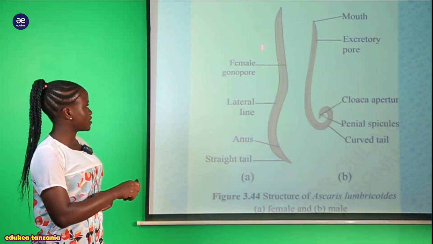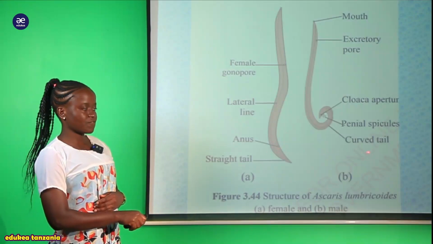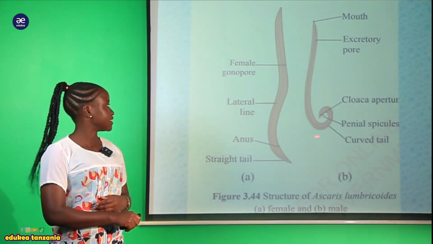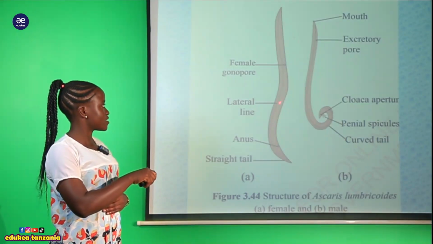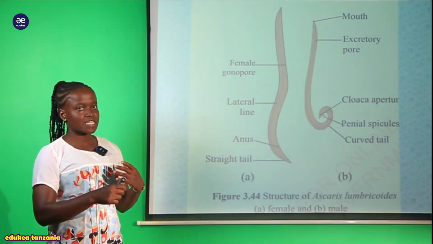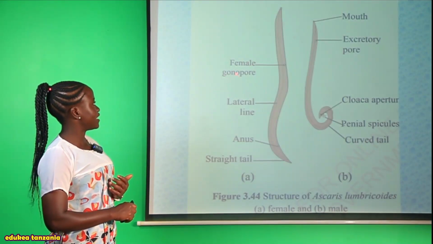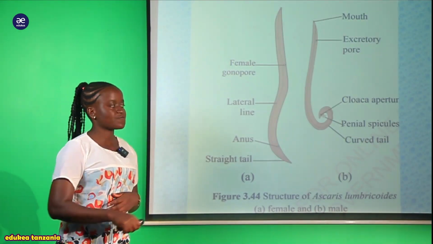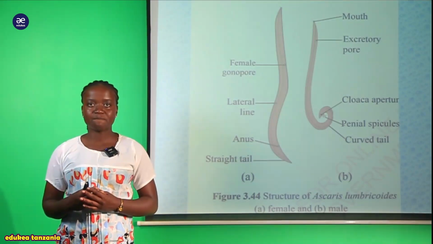But when we are looking at the structure now, we are saying that they have this straight tail. They have the anus for the removal of fecal material. And also they have the lateral line. So now you can see this one is the lateral line, ambayo inawasaidia for balancing movement. And also they have a female genital pore. This one is for the reproduction purpose to occur within the body.